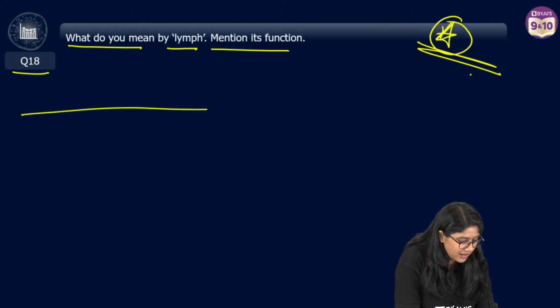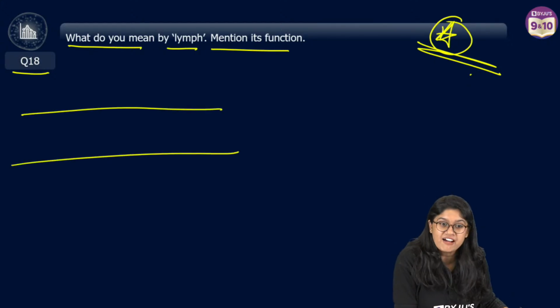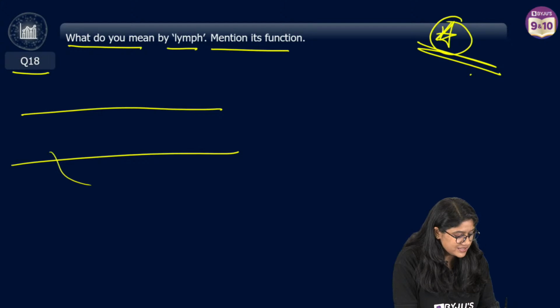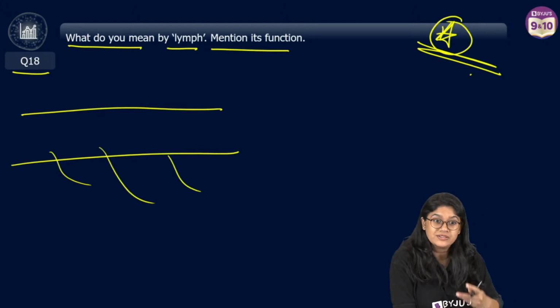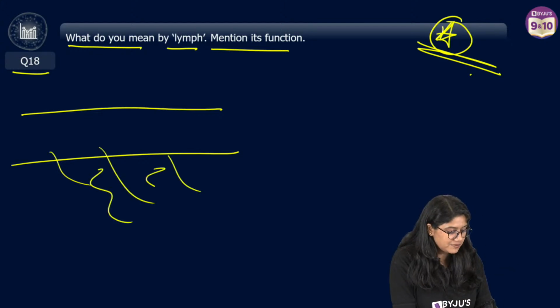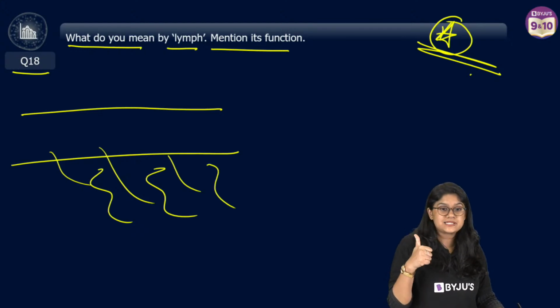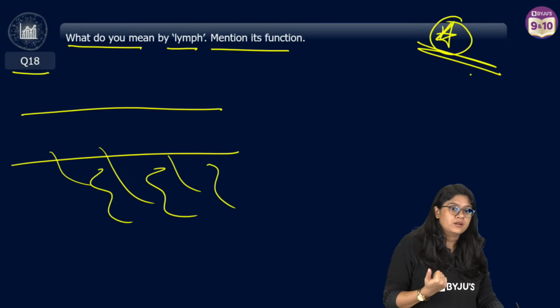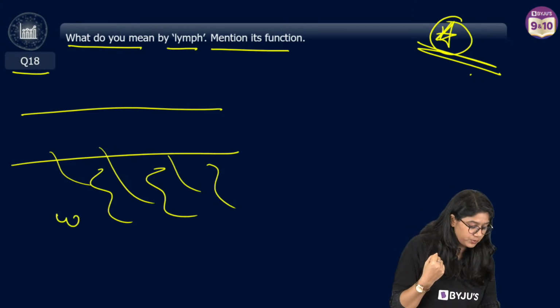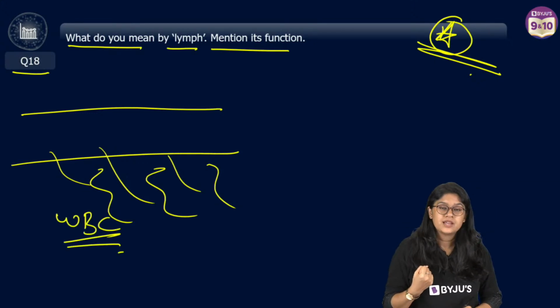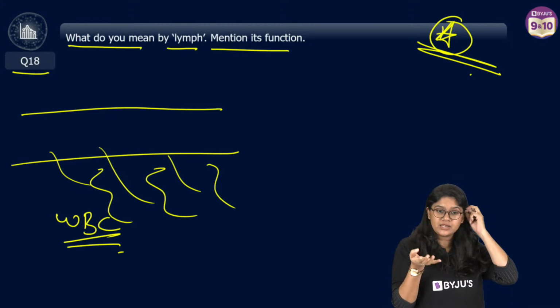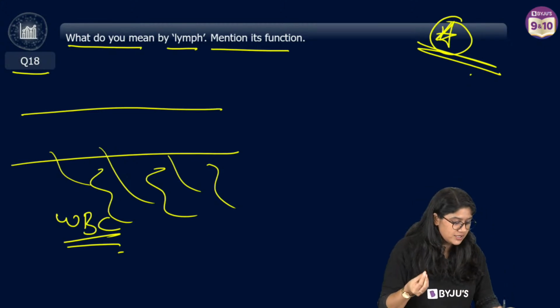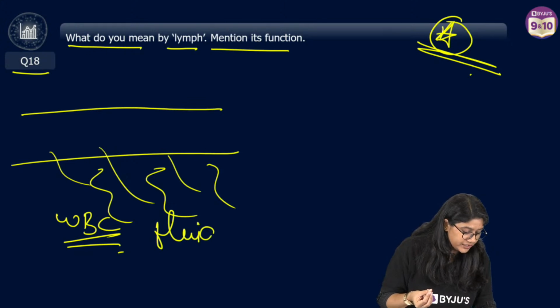What is lymph? So we know that in our body we have vessels, and sometimes these vessels leak. When they leak, there's a fluid which comes out. Now the RBCs and the platelets are huge cells, they don't come out. We have WBCs which come out over here. Along with that, the plasma also leaks out, and of course, there's a formation of the fluid.